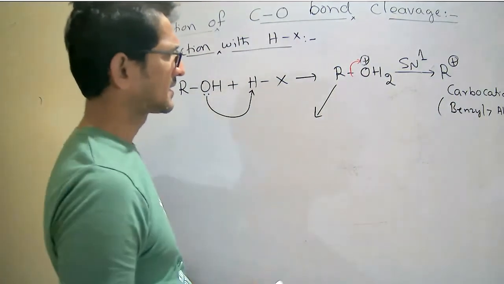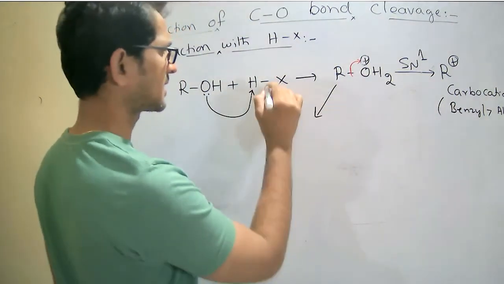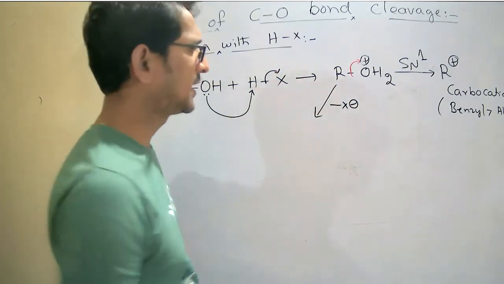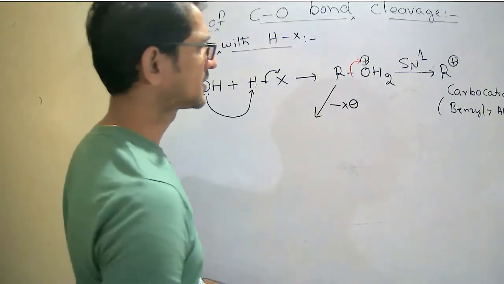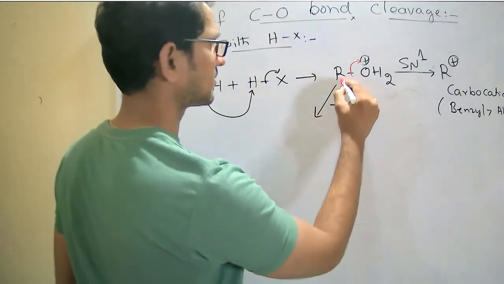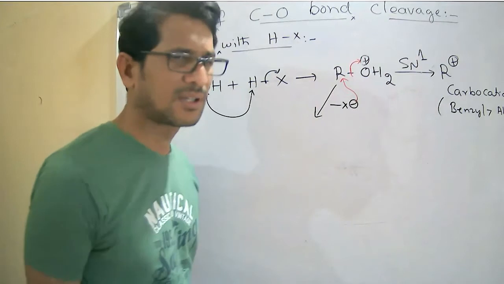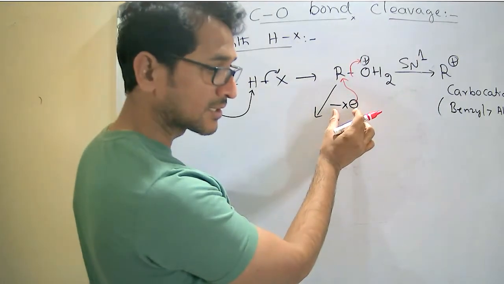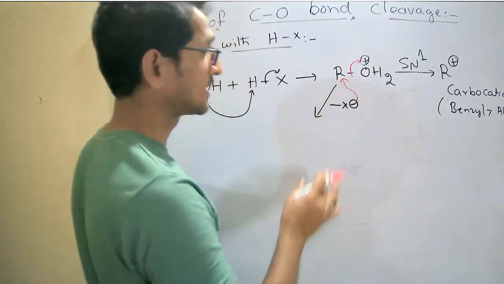In the second case, for example, X minus is there, right? X minus is a nucleophile. Here the nucleophile attacks the substrate first, then the leaving group leaves. The concentration of the nucleophile is directly proportional to the rate of reaction in the SN2 reaction.